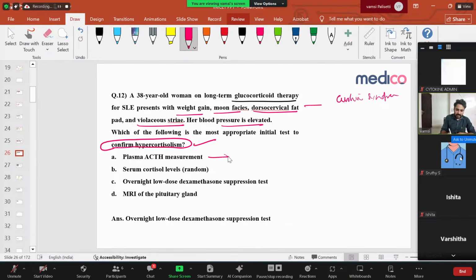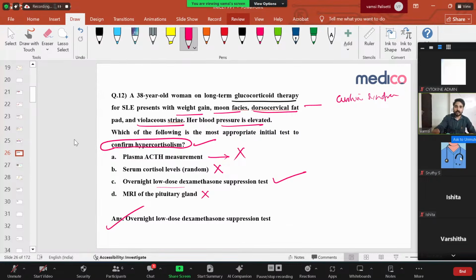It's not plasma ACTH measurement, because that helps to know whether the hypercortisolism is because of the adrenal gland or the pituitary. Serum cortisol is a random cortisol, just to screen hypercortisolism, not Cushing syndrome. Overnight low dose dexamethasone suppression, yes, this is to confirm hypercortisolism, Cushing syndrome. MRI pituitary gland is just imaging. So the answer is the overnight low dose dexamethasone suppression test.